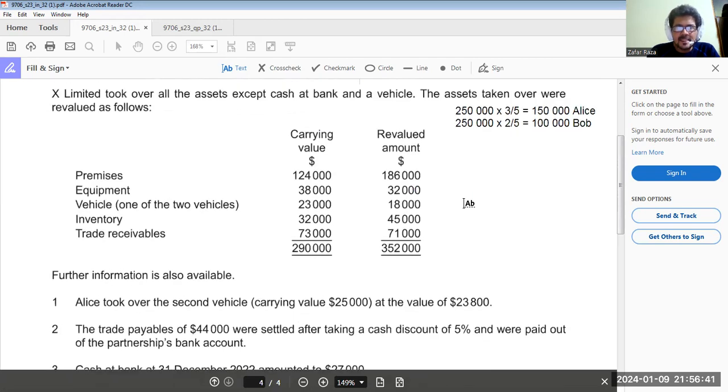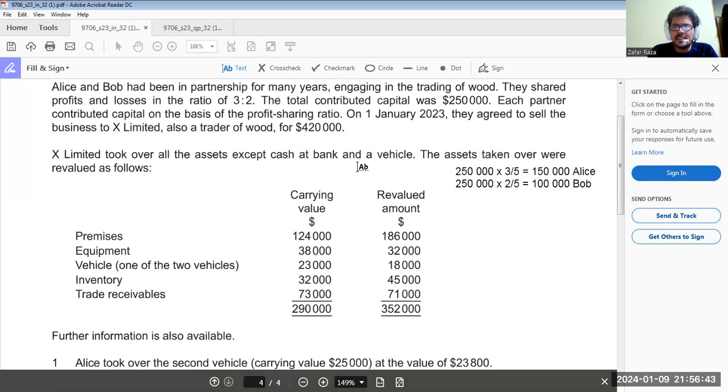Now, X Limited took over all the assets except cash at bank and a vehicle. The assets were taken over and revalued as, okay, these are the carrying values for business, and this is the revalued amount for which X Limited has taken the assets. The value of premises is increased, equipment value is decreased, this vehicle's value is also decreased, inventory value is increased, and trade receivable is also decreased.